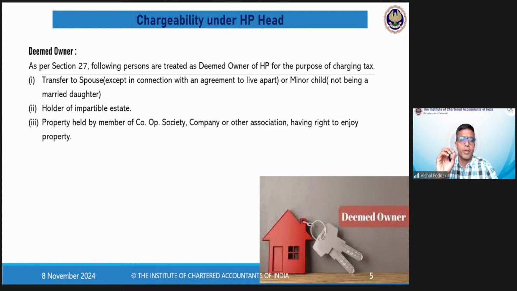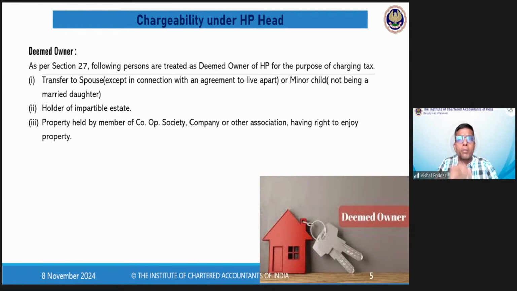This is the case where you are holding that particular flat in a housing society. In that case, you are practically the owner of that property. However, as per the housing society laws, the property is in the ownership of the housing society, and you are only given a letter of occupancy.